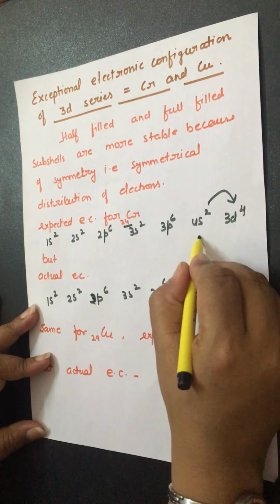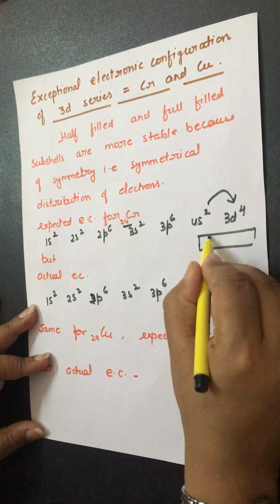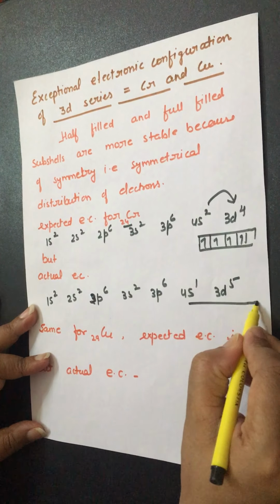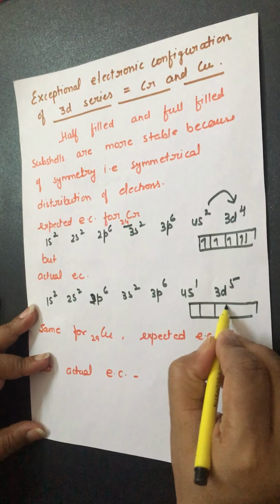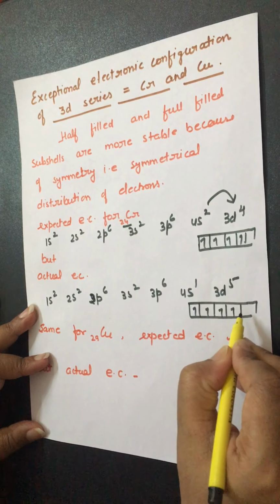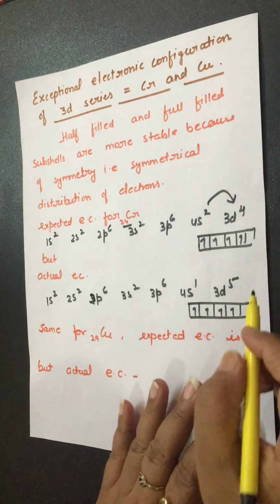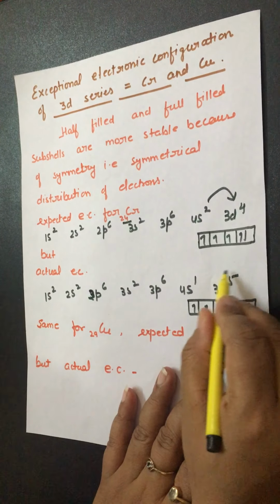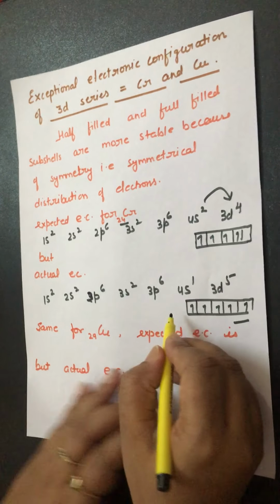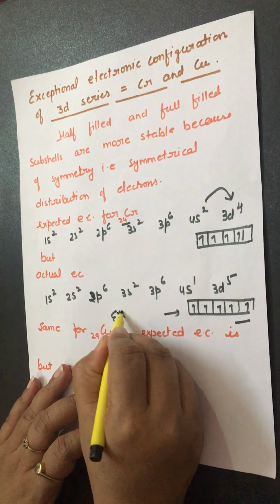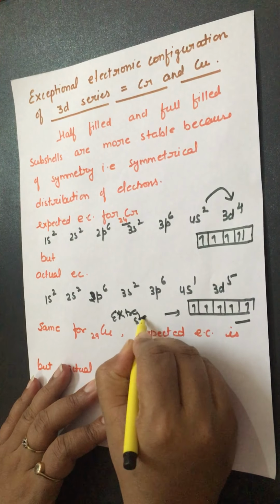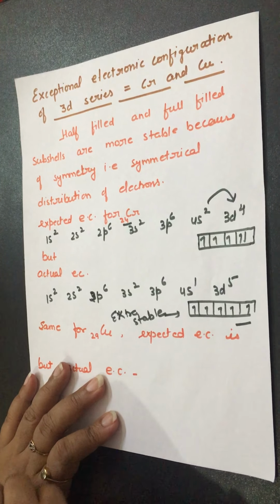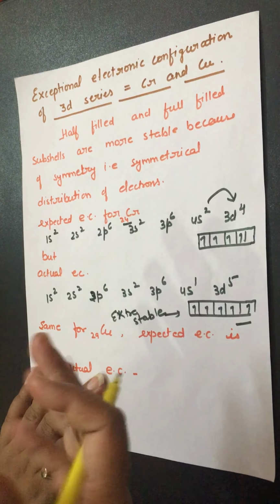Now look at this. There is 3d4, 1, 2, 3, 4 like this, and in this case 3d5, which is completely half filled. This one is completely half filled. It means it is extra stable. And extra stable means it will stay, right?